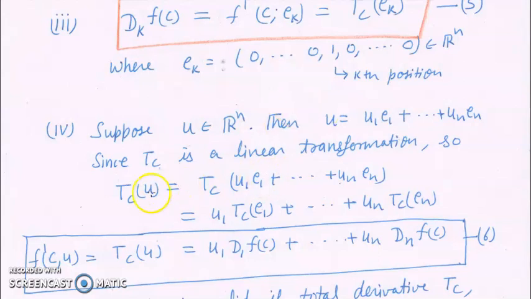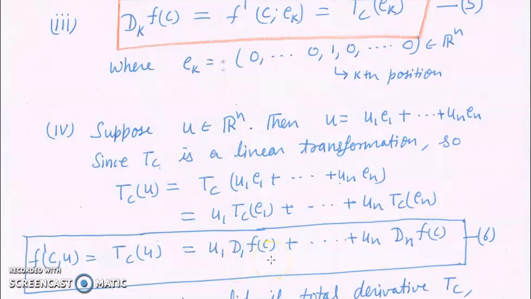Tc is a linear transformation. If you apply Tc on u, then it will give you Tc(u1 e1 + ... + un en), that is equal to u1 Tc(e1) + ... + un Tc(en). This is by the property of linear transformation. But Tc(e1) is the first partial derivative of f at c, so D1 f(c), and similarly Tc(en) is the nth partial derivative, so this is Dn f(c). So if you want to determine the directional derivative of f at c in the direction u, it will actually be a linear combination of partial derivatives.